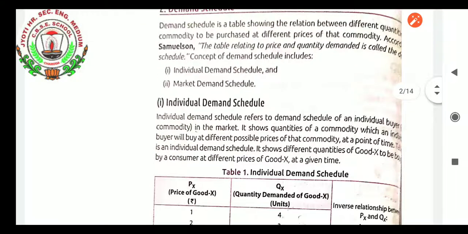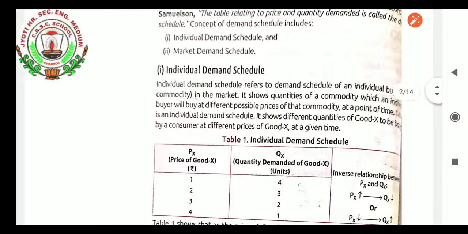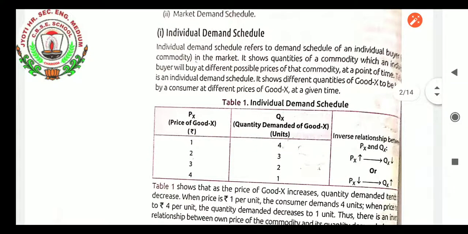Once again, the meaning from the book's point. Individual demand schedule refers to the demand schedule of an individual buyer of the commodity in the market. It shows the quantity of a commodity which an individual buyer will buy at different possible prices of that commodity at a point of time. Table 1 shows an individual demand schedule. It shows different quantities of goods X to be bought by a consumer at different prices of goods X at a given time. Let us see, students, the individual demand schedule.